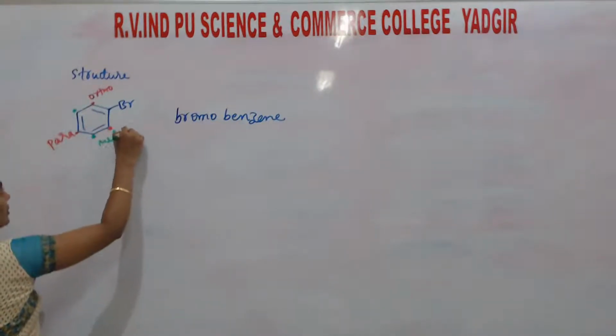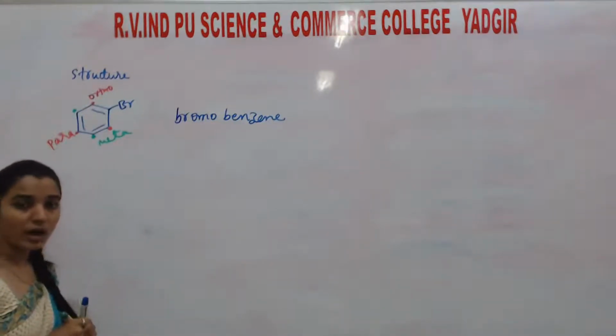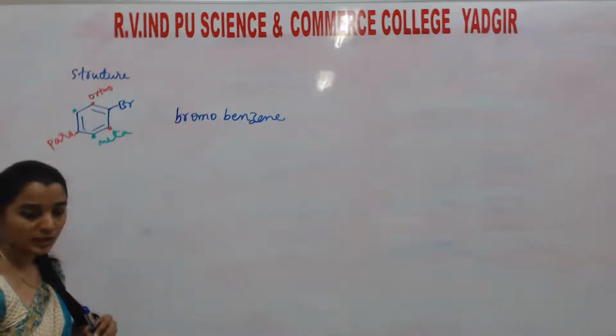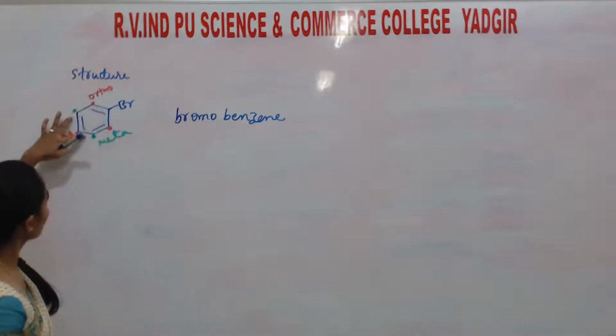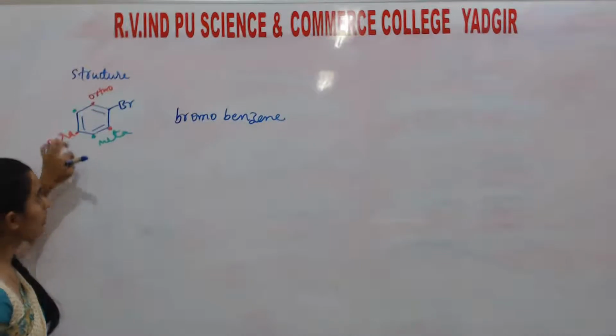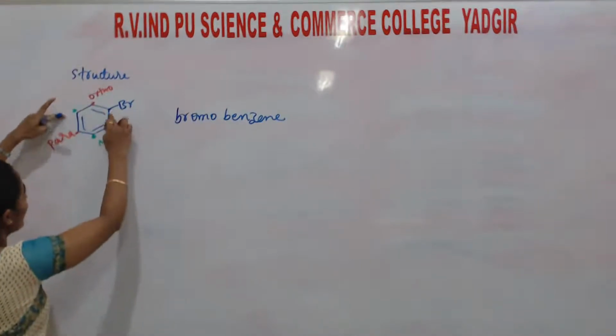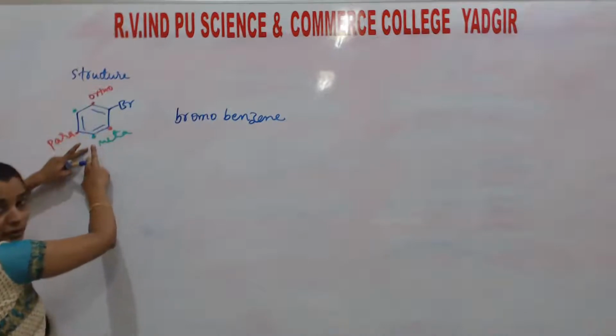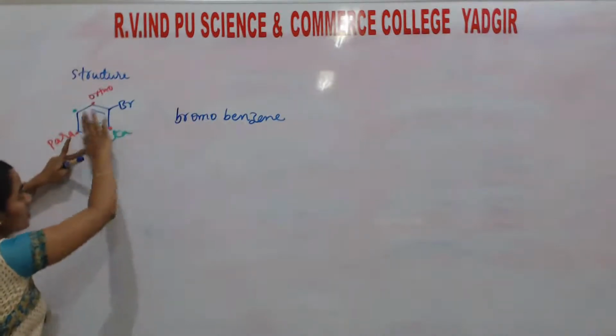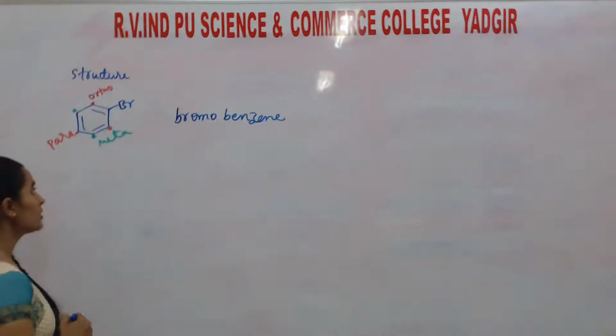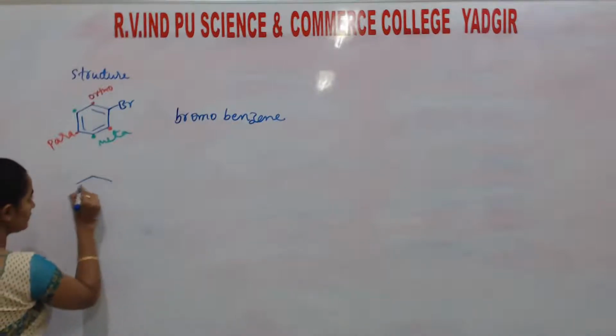Meta positions. So in the benzene ring, ortho, meta, para positions are there. Two are ortho, two are meta, one is para. Okay, with respect to the functional group. If it is here, these two are para, these two are meta, this one is ortho. With respect to the functional group, I am telling. Okay, so consider the next example.